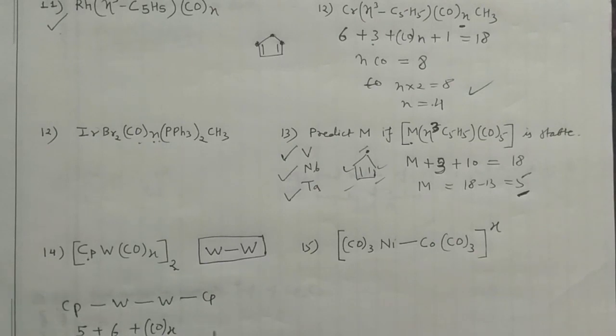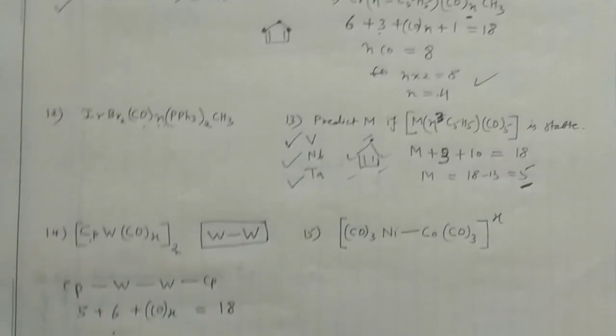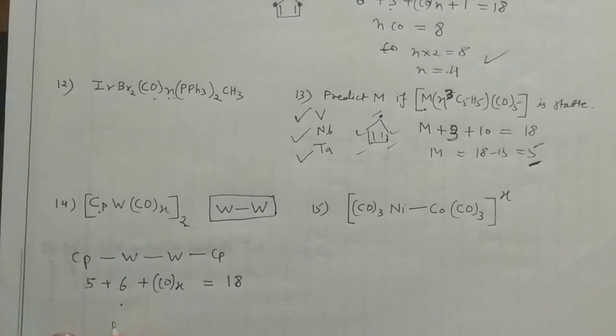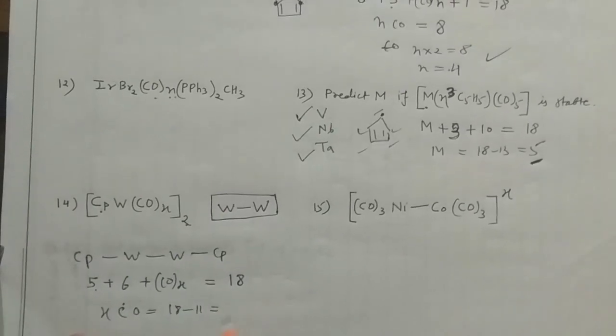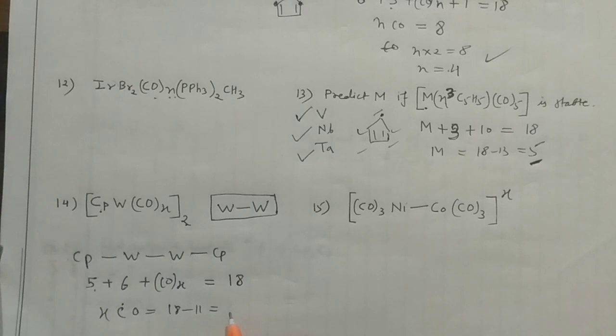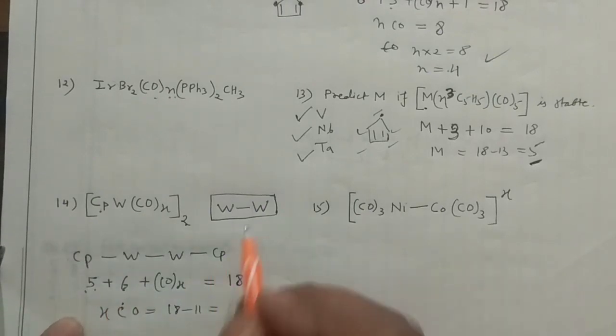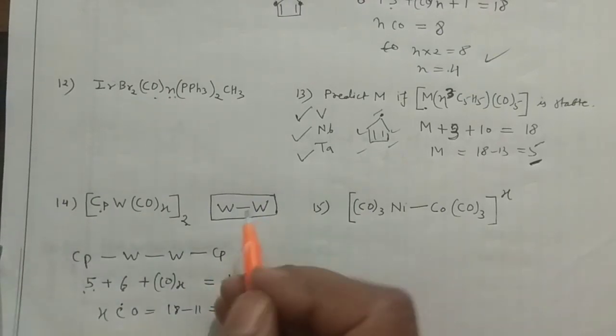If this is a stable compound, then it will definitely follow the 18 electron rule. So CO times X equals 18 minus 11, equals 7. It is 6, 5, 11, 18. One metal bond, see, one thing I missed here.